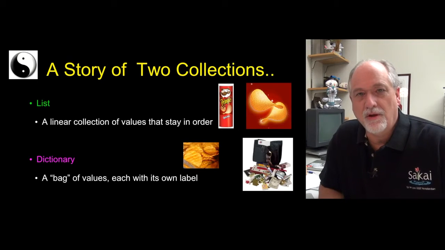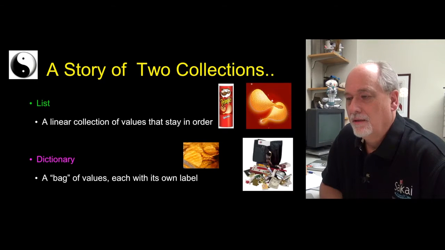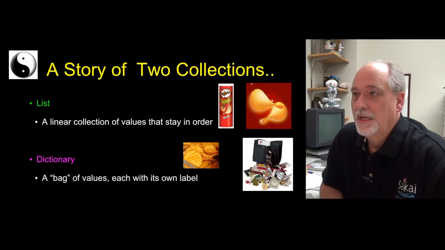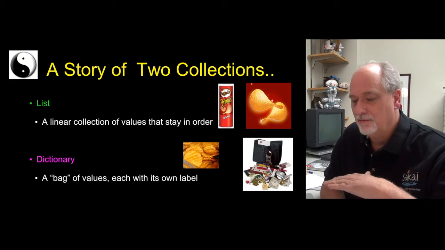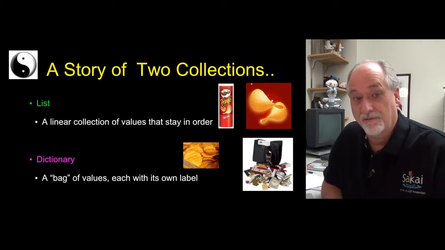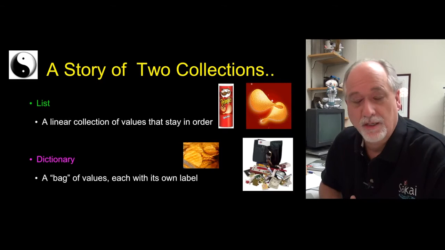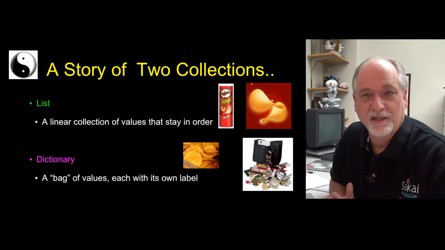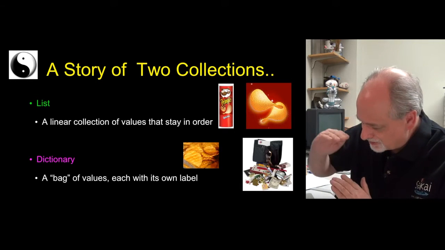If we compare lists and dictionaries, the list is sort of the organized version of the collections. Everything stays in order. You add something, it always adds to the end. You take something, it sort of compacts itself. It's 0 through n-1, where n is the number of items. It's very organized, kind of like Pringles, where the potato chips are nicely stacked.